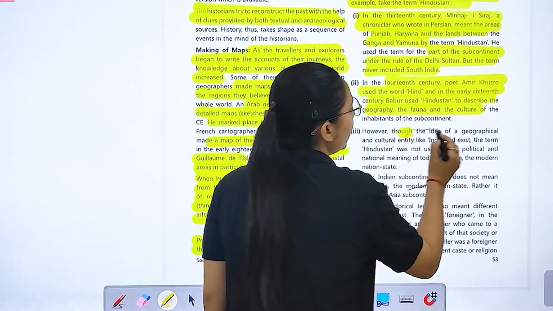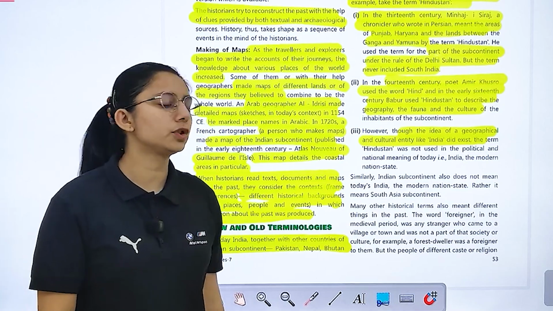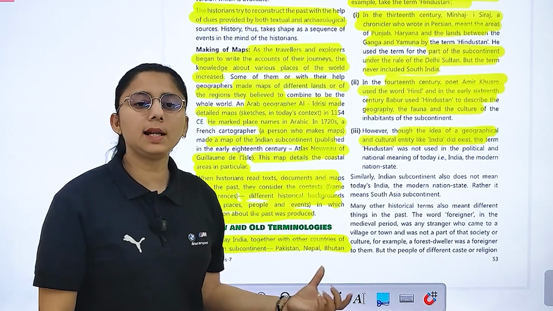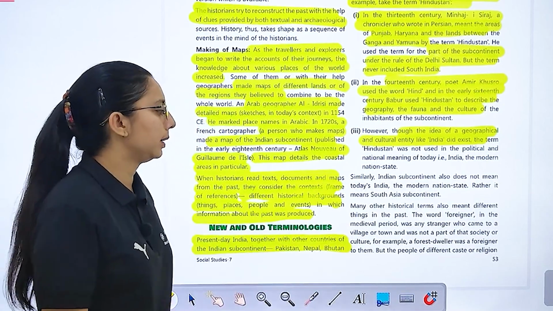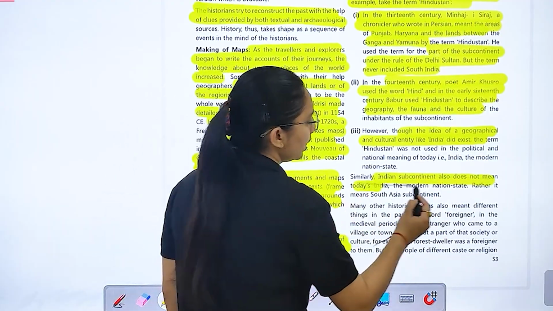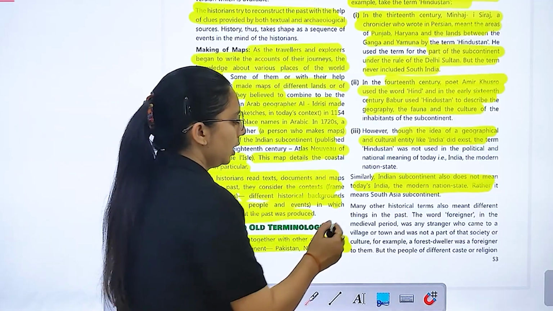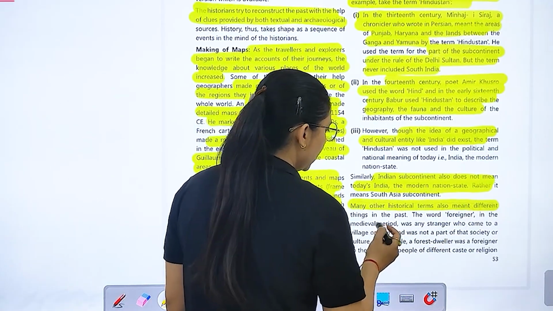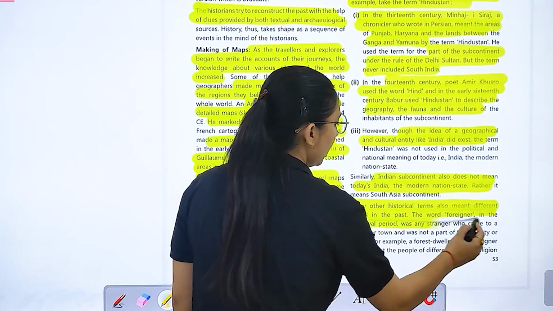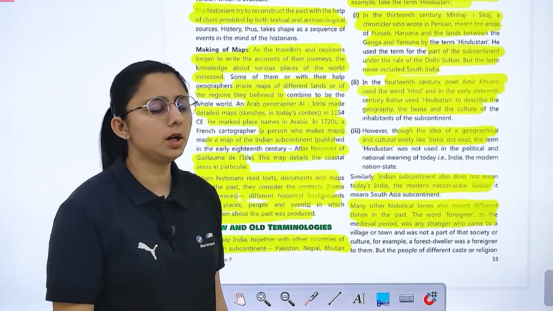though an idea of a geographical and cultural entity like India existed, the term Hindustan was not used in the political and national meaning of today. Similarly, Indian subcontinent also does not mean today's India, the modern nation state. Rather, it means the South Asian continent. So many other historical terms also meant different things in the past. The word foreigner in the medieval period was any stranger who came to a village or town.